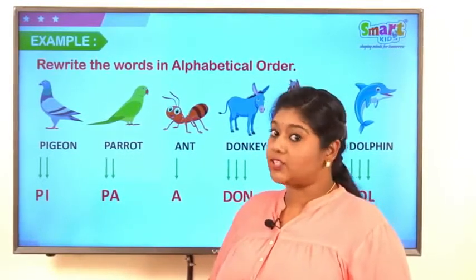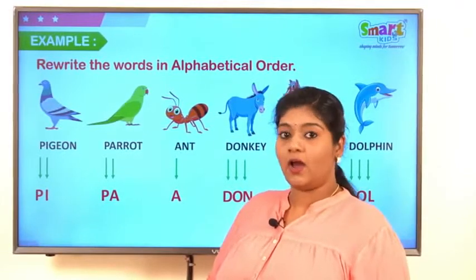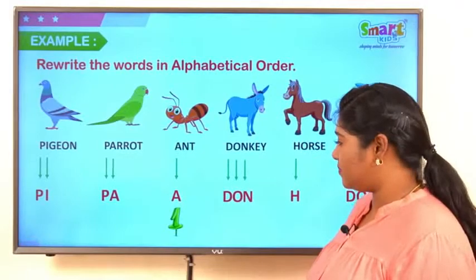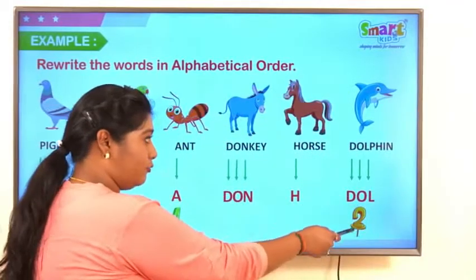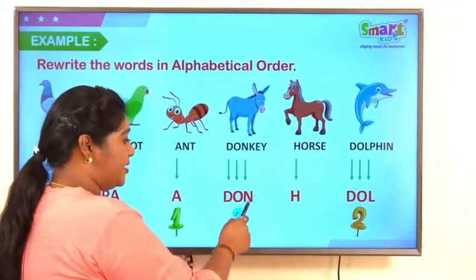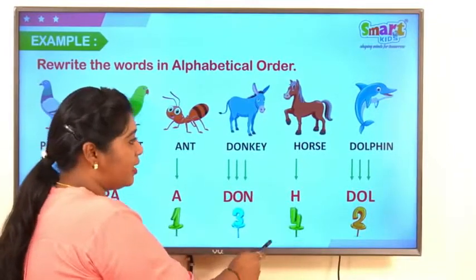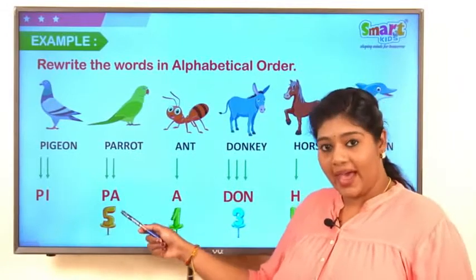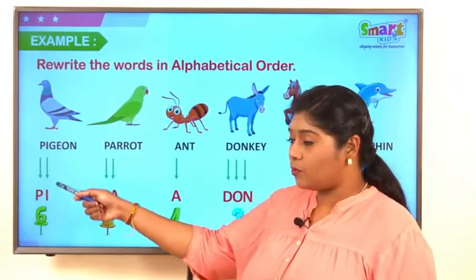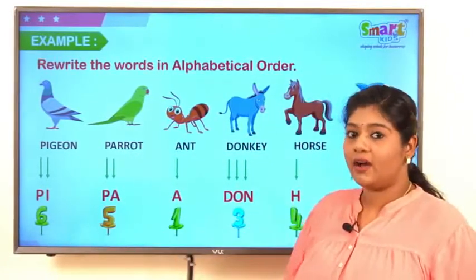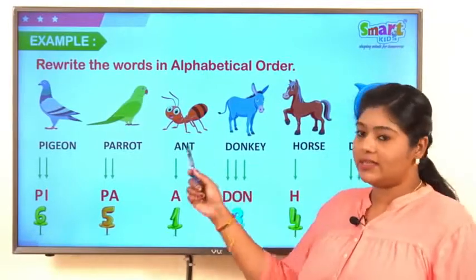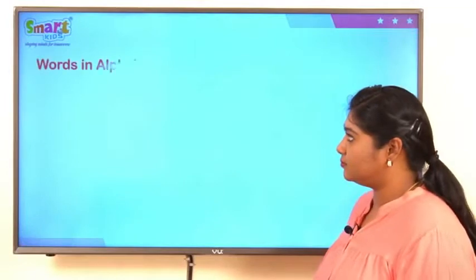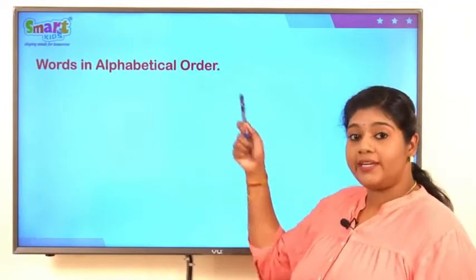Now let's arrange all these words in ABC order. Ant stands first. Next comes dolphin. And next is donkey. And next is horse. Next comes parrot. And the last one is pigeon. Now let us arrange all these words number wise. Words in alphabetical order.